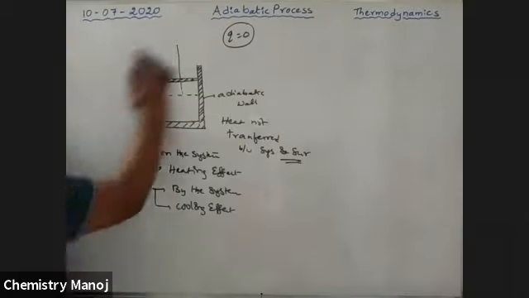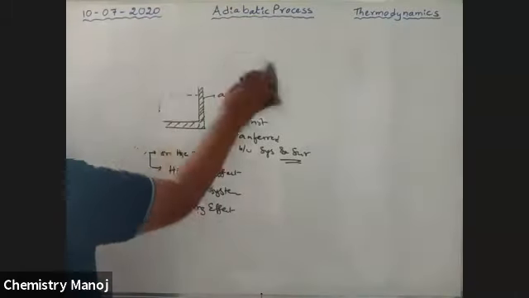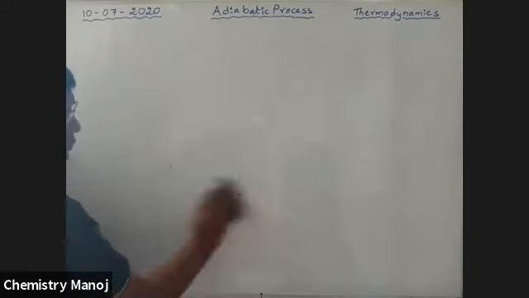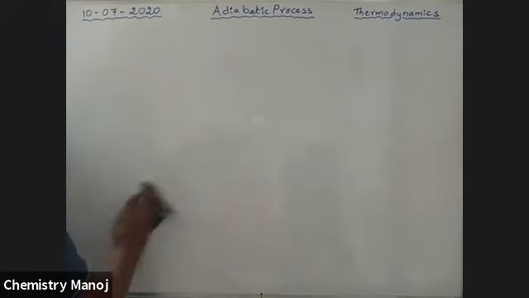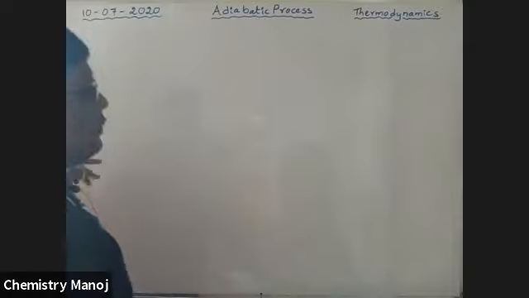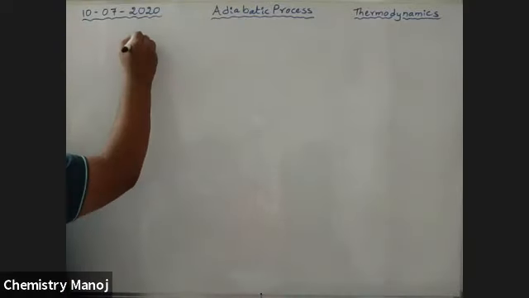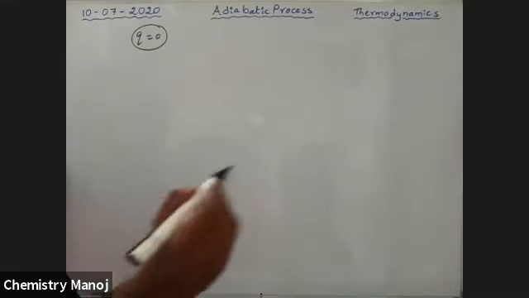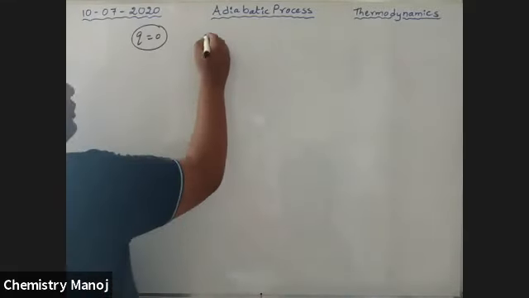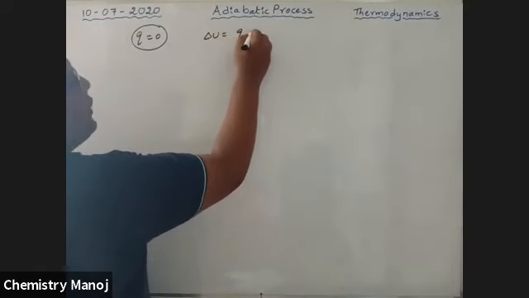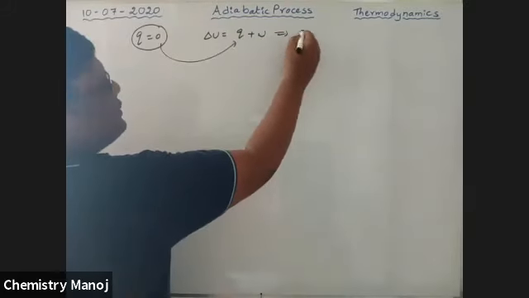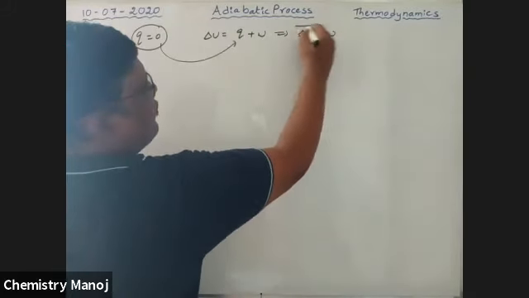See here, what are the different relations used here? In the adiabatic process, Q is equal to 0. From the first law of thermodynamics, delta U is equal to Q plus W. Here Q is equal to 0, that means delta U is equal to W.